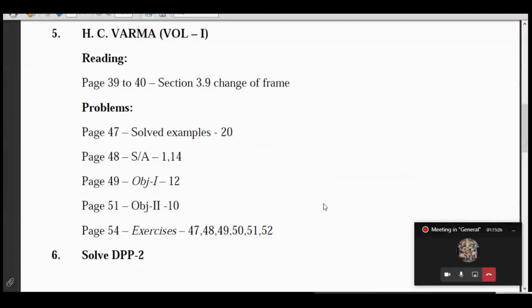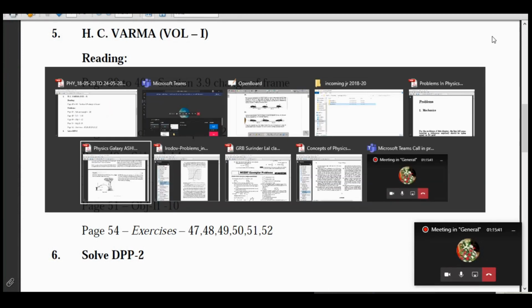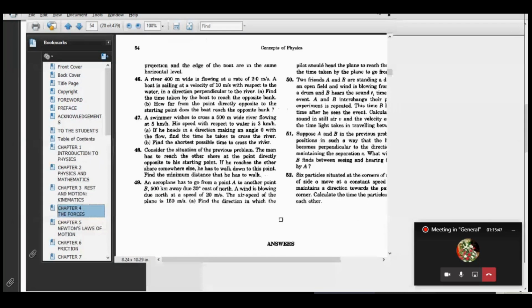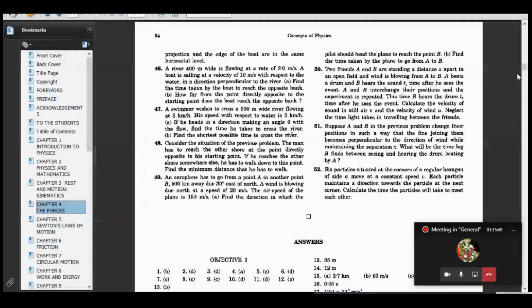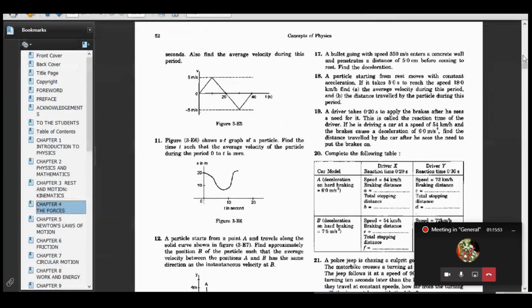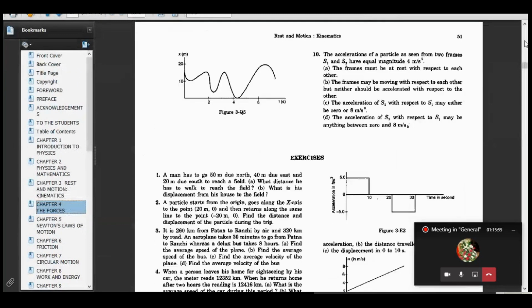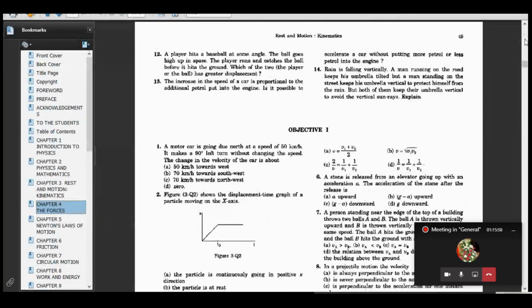HC Verma, should I? Sir, I have a doubt in HC Verma. You don't need to open the book. It is just a subjective one. I can read the question out. I kept all the things open, it's not a big deal for me to open it also. So can you tell me the question number? Sir, short answer is 14. Okay, fine. Got it. This one, right?